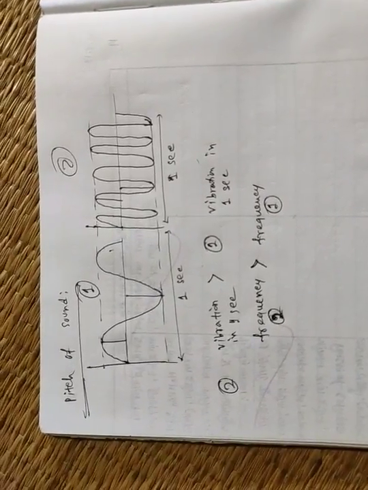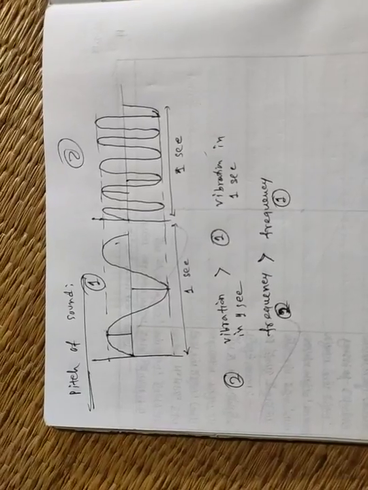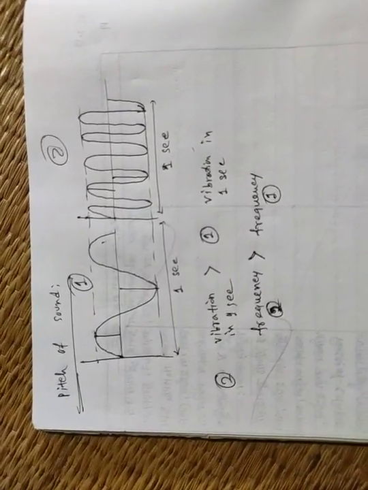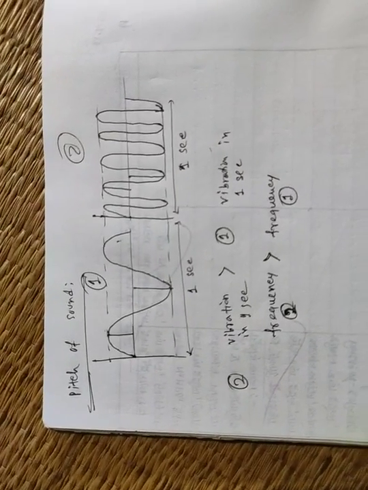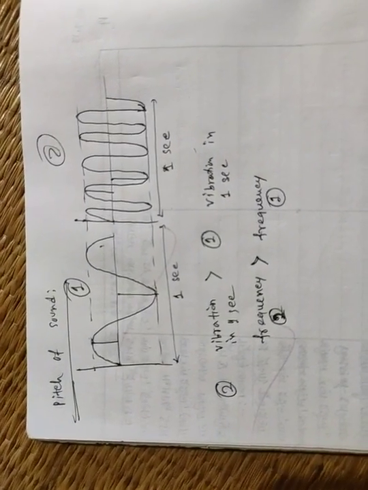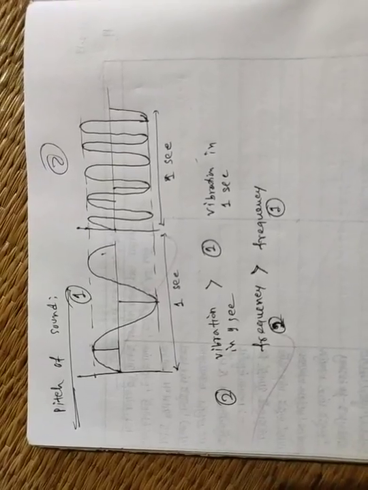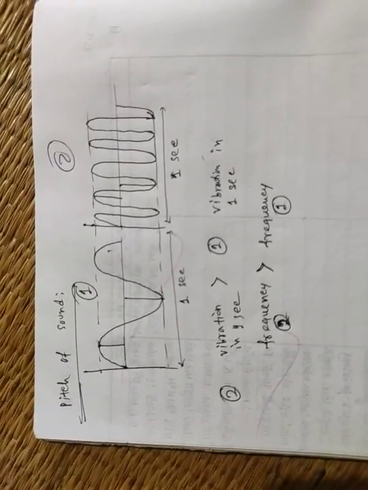Suppose your mom and dad are talking to each other with the same loudness, but we can tell the voice of our mom from the voice of our dad.